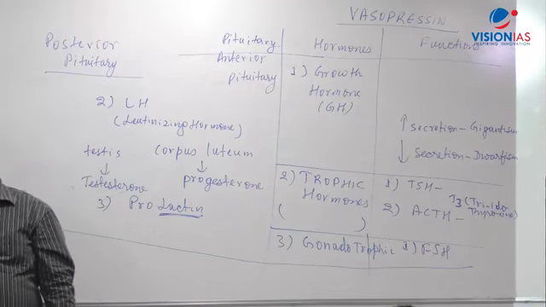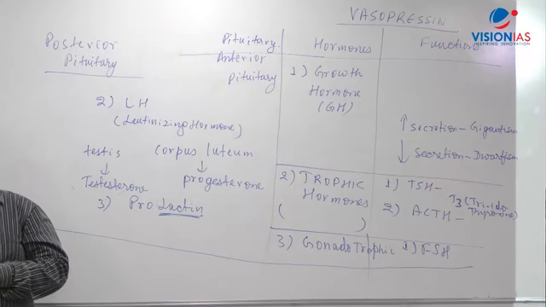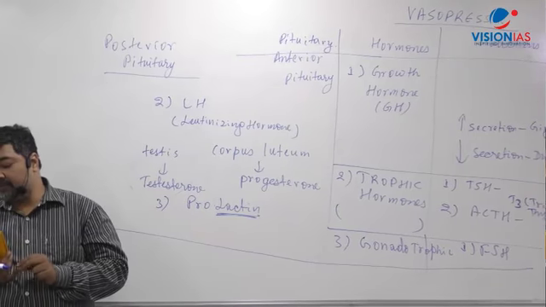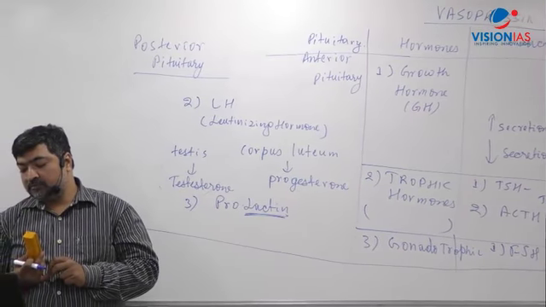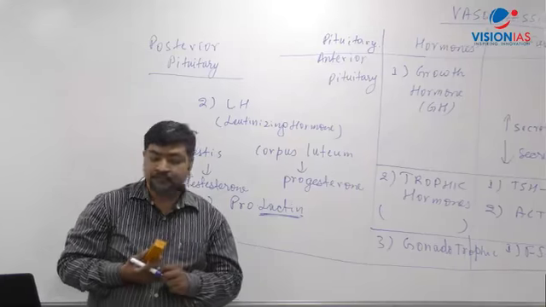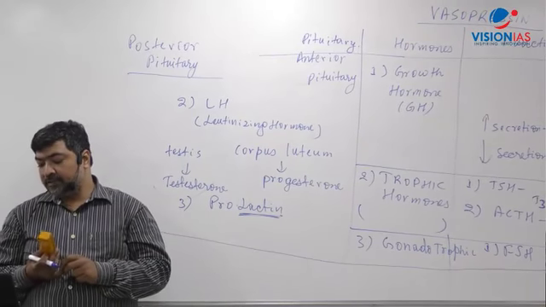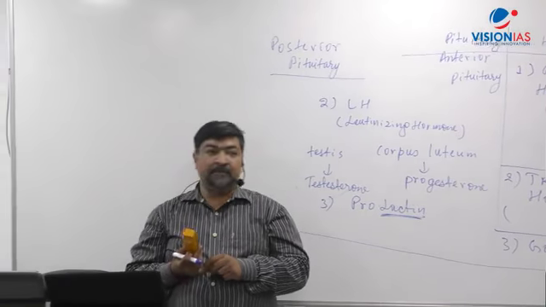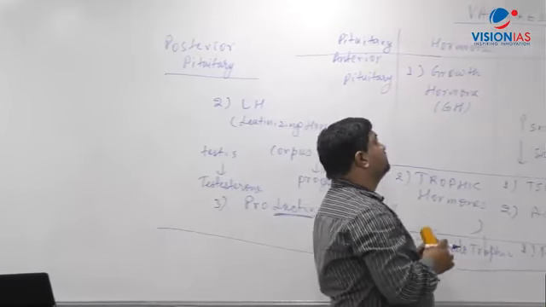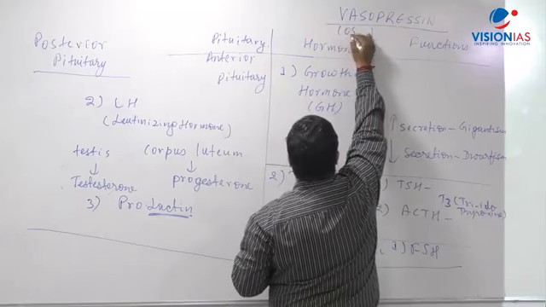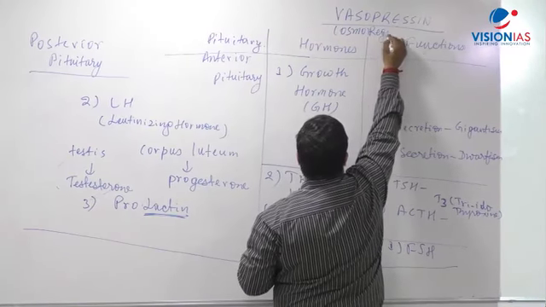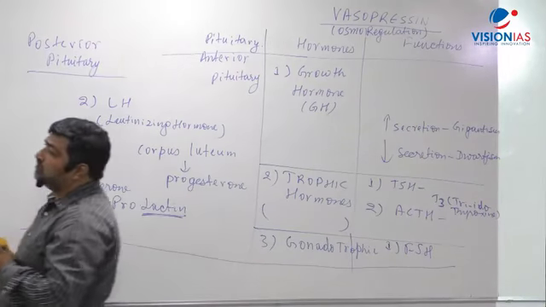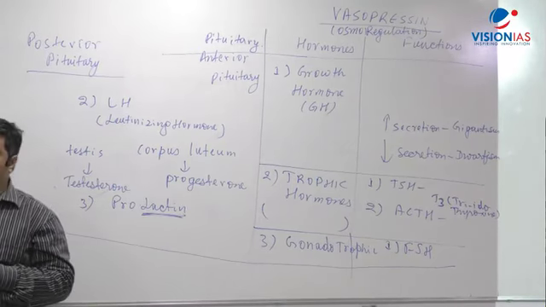Now you write about the function. The function you write: increase absorption of water from the kidney. In bracket there is a term called osmoregulation. In the bracket you write osmoregulation, osmotic regulation. That water part comes into that, right?